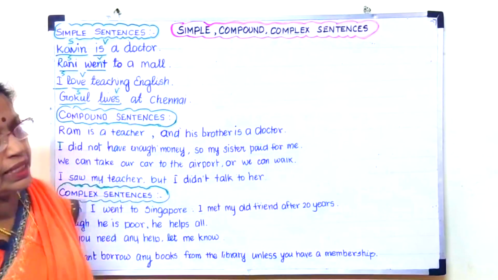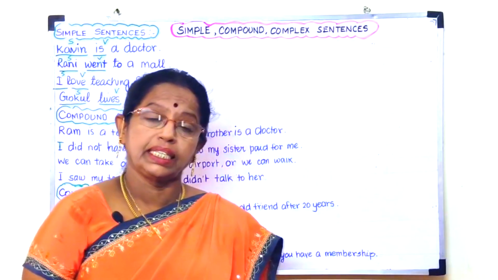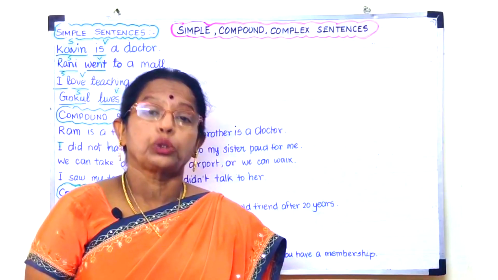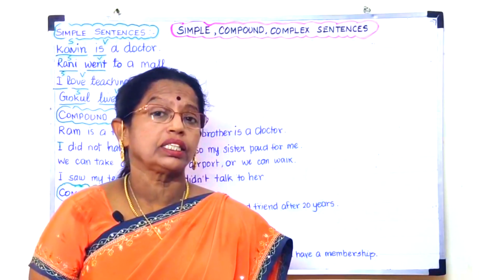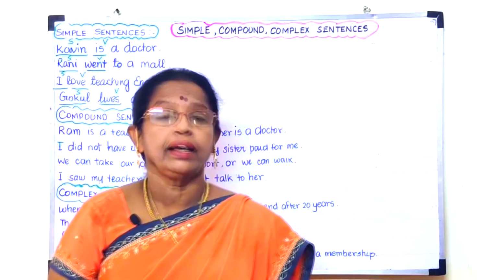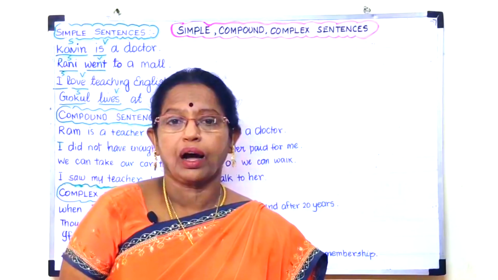And then compound sentences. Compound sentences means here a sentence has two clauses, two main clauses. These two main clauses will be connected by a coordinating conjunction. Then it is said to be a compound sentence.